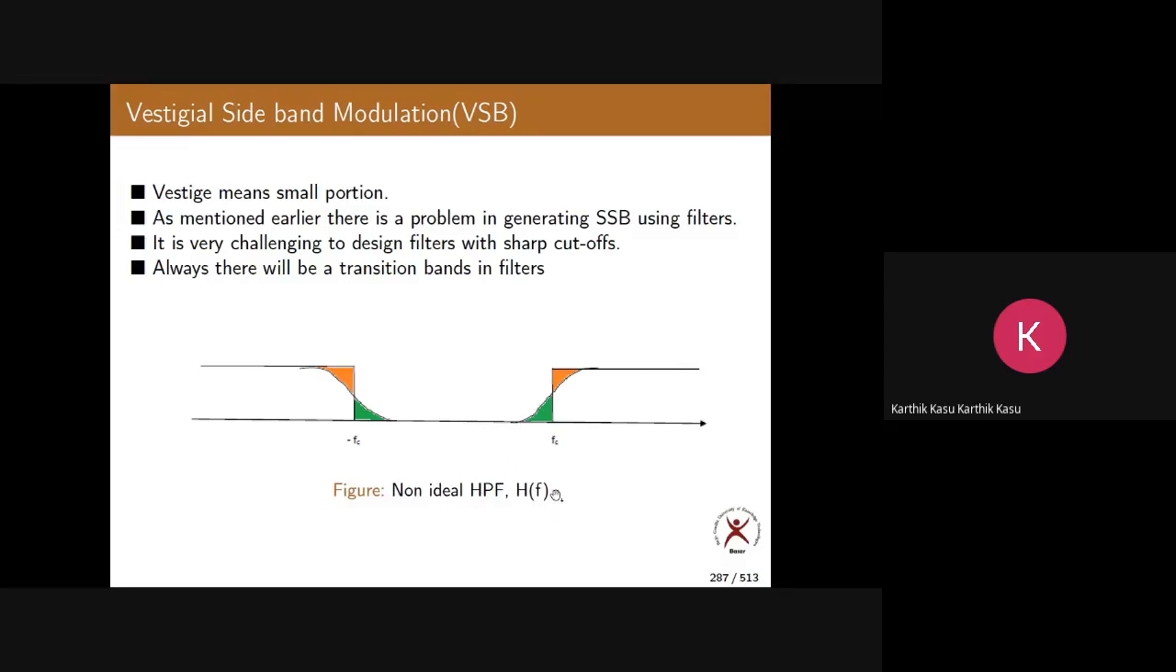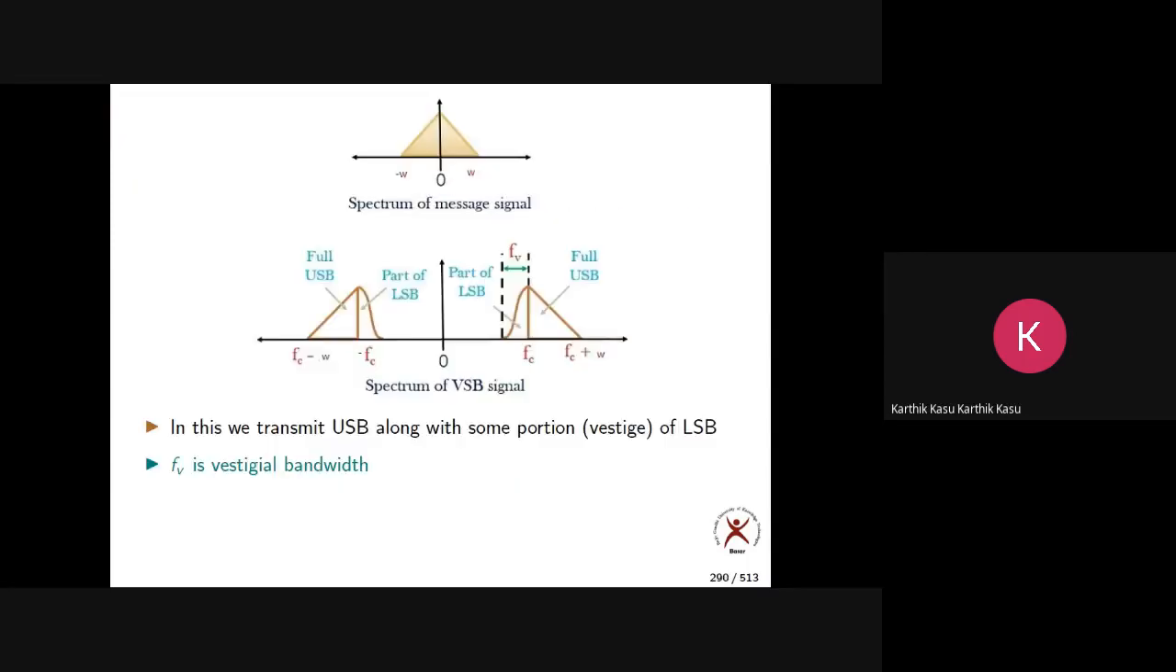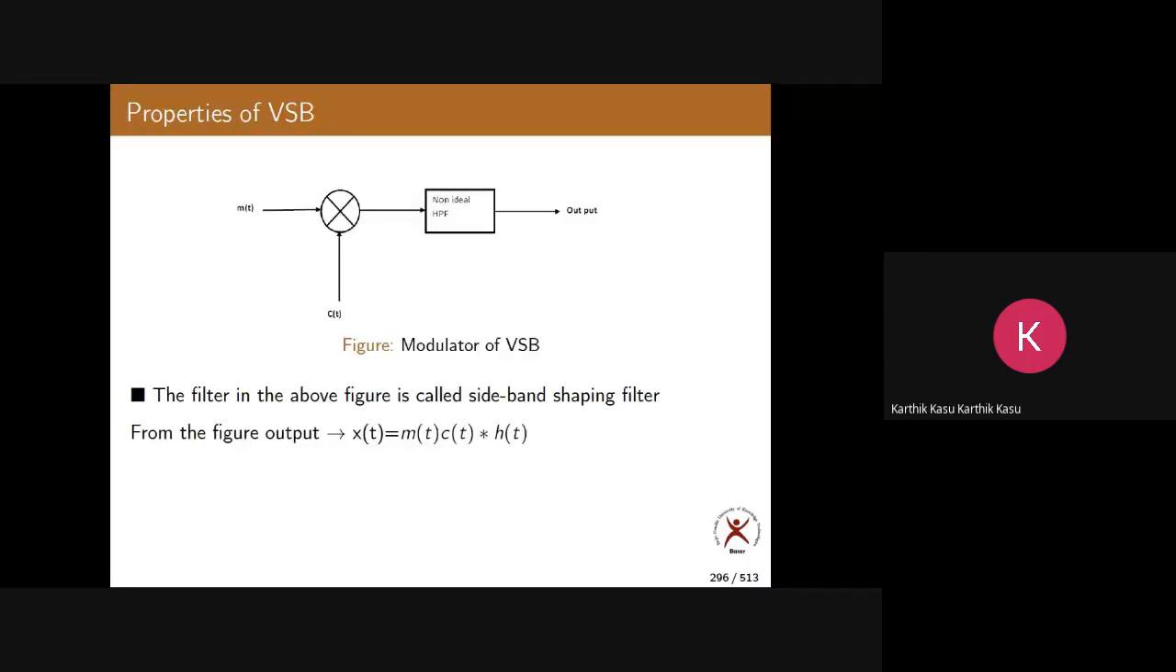Non-ideal high pass filter H of f. That is enough for us. Okay, so that will do our job. This is very simple to design because it is not ideal. Otherwise, it is a practical filter. So it is called a sideband shaping filter.